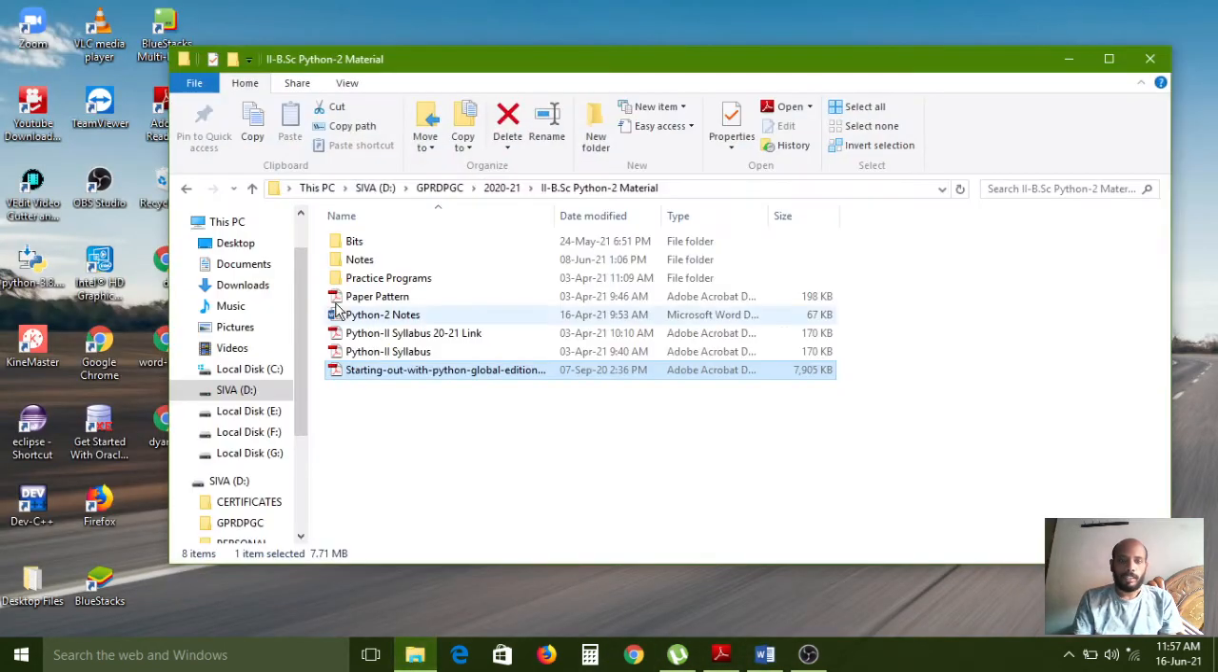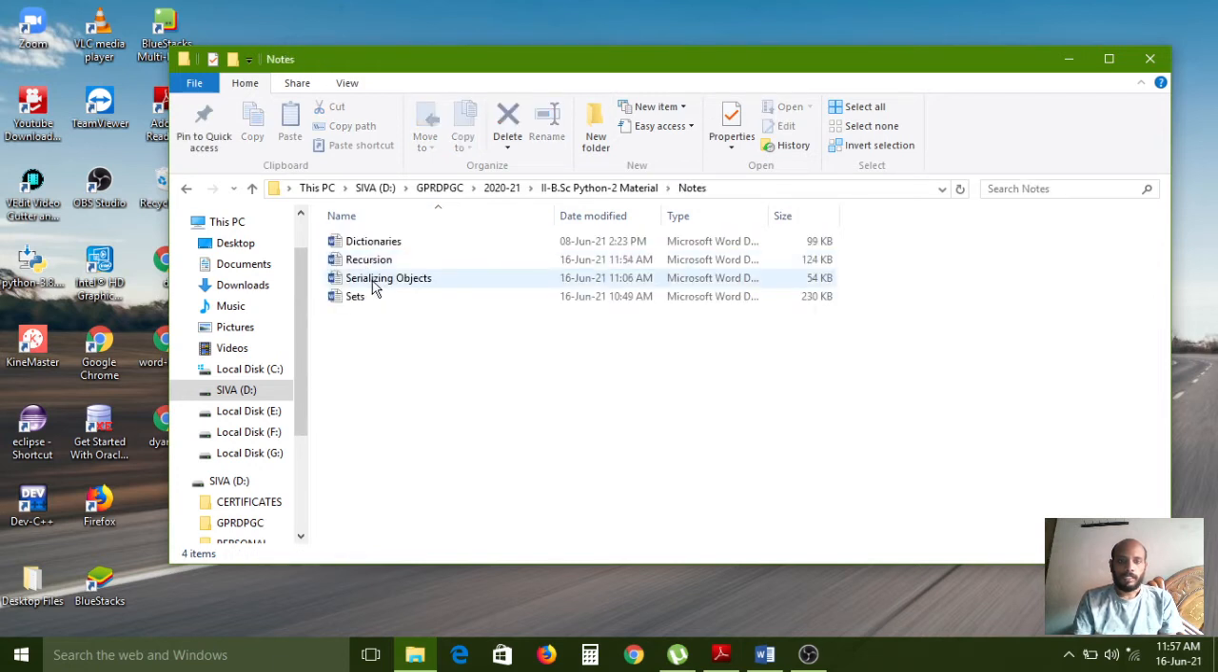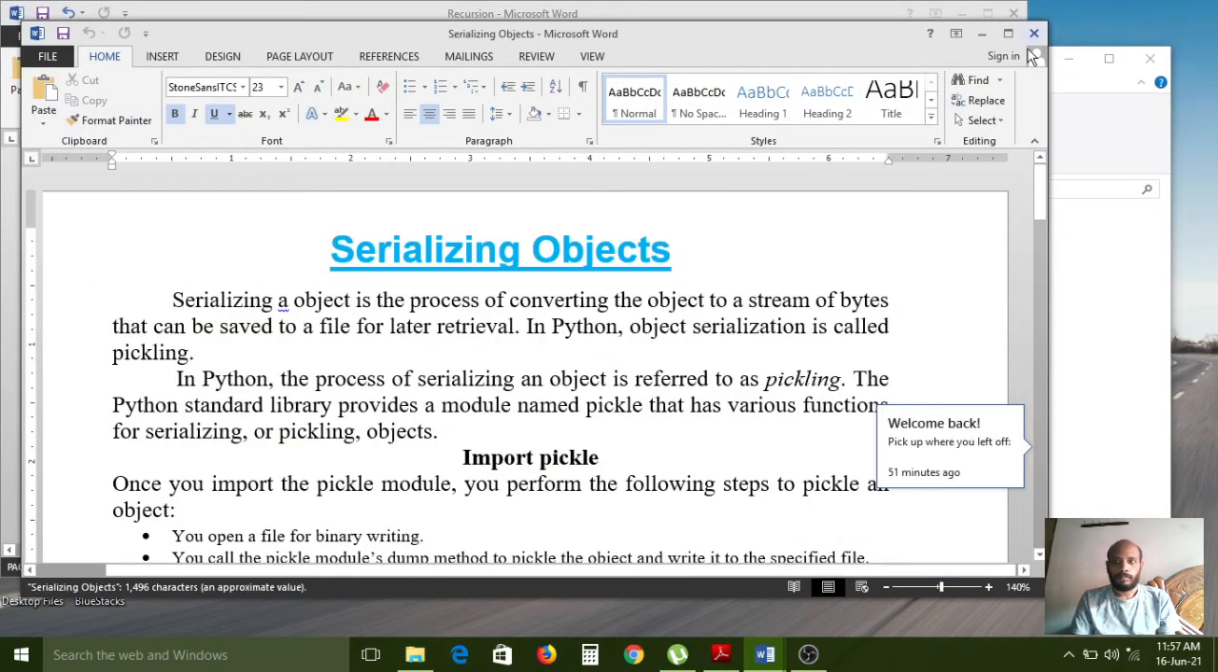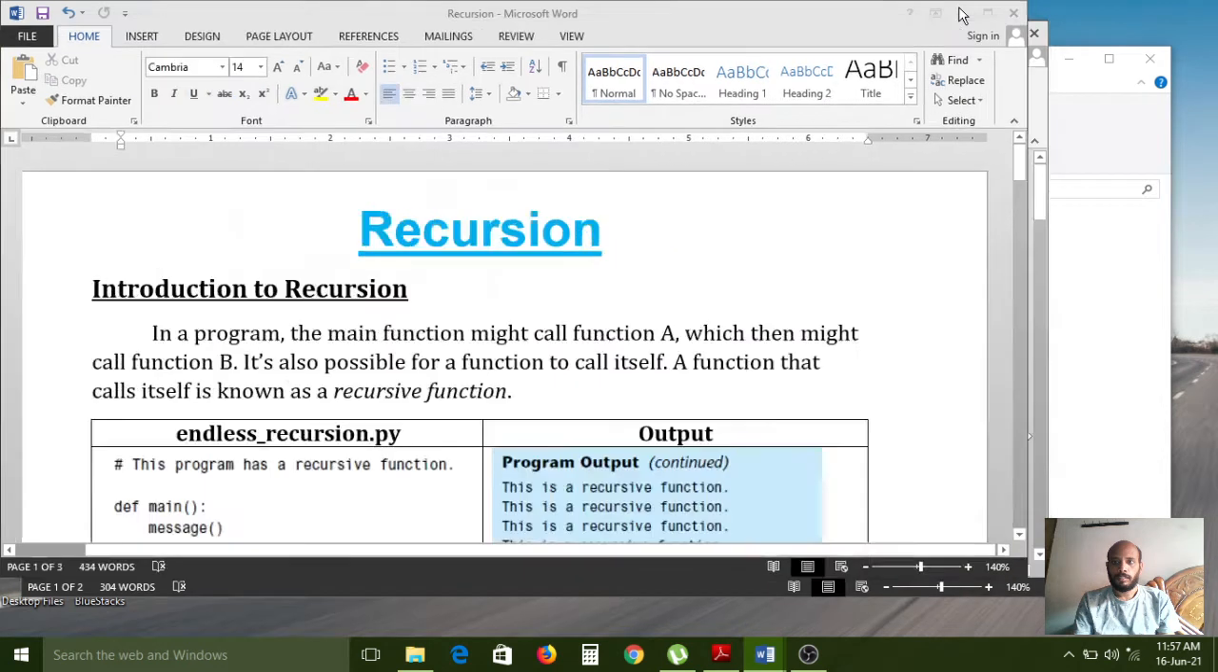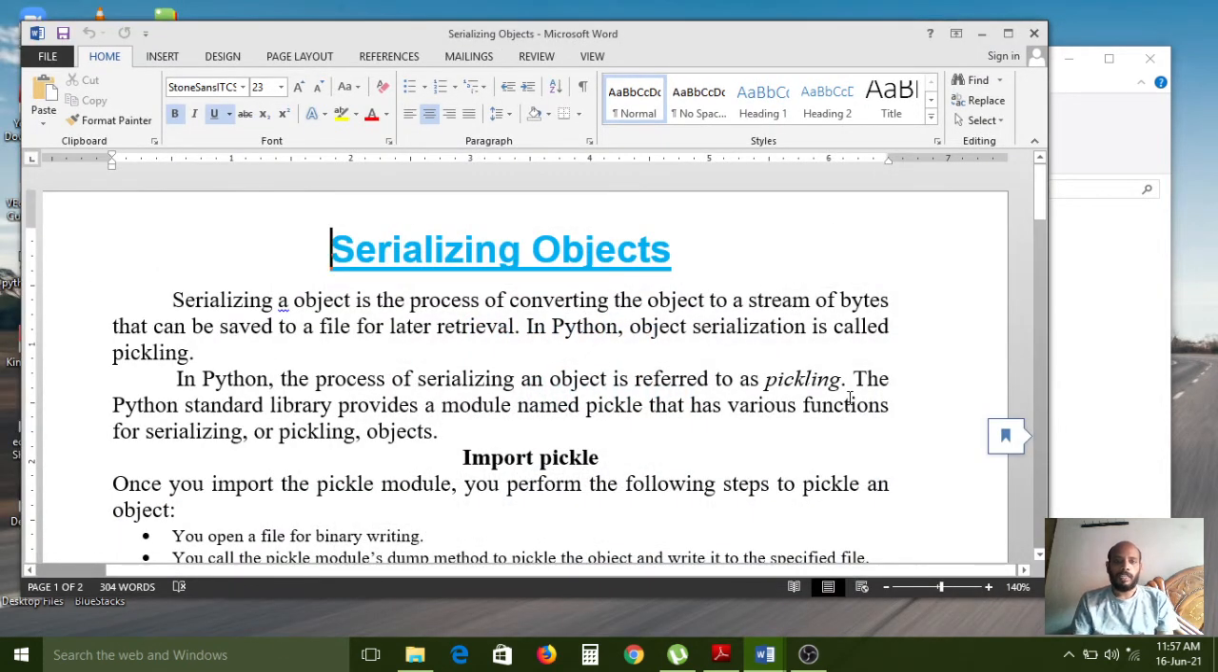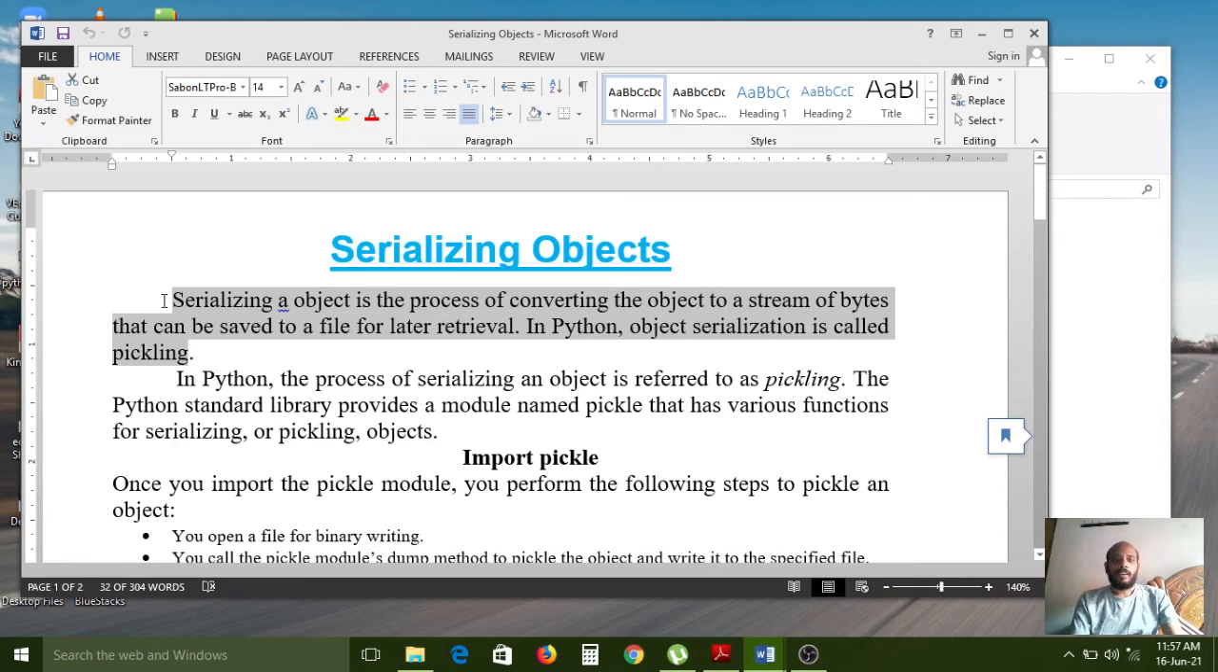Just wait, I am opening the data. Serializing objects. So what is the meaning of serialization? Please concentrate on the selected text, then only you can understand. Serializing an object is the process of converting the object to a stream of bytes.